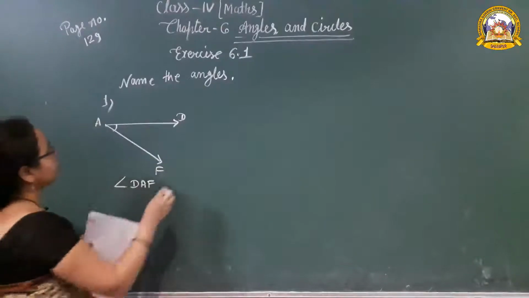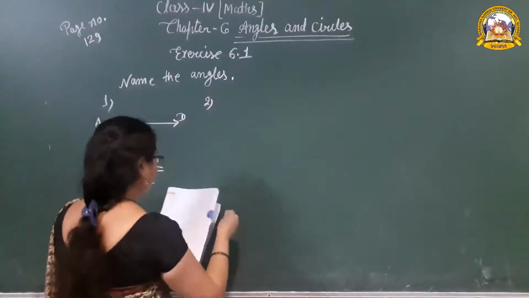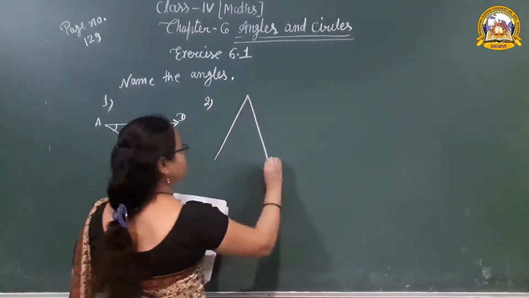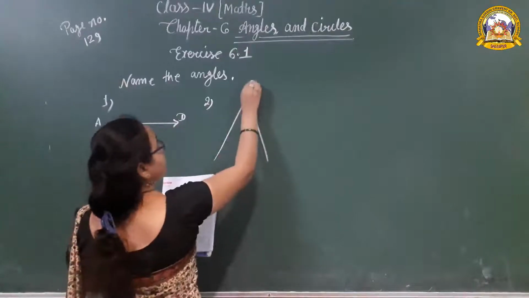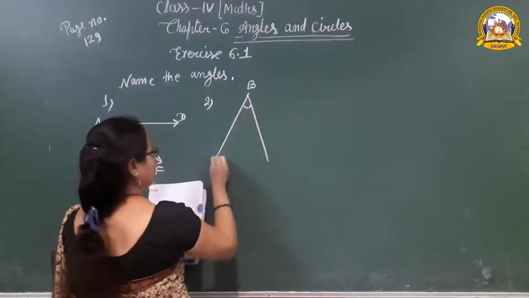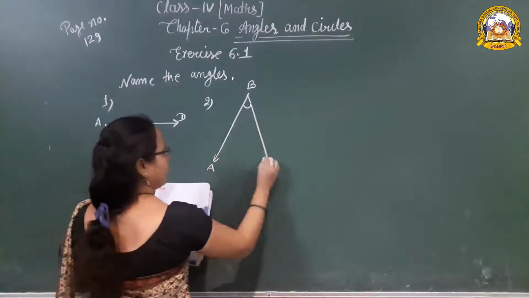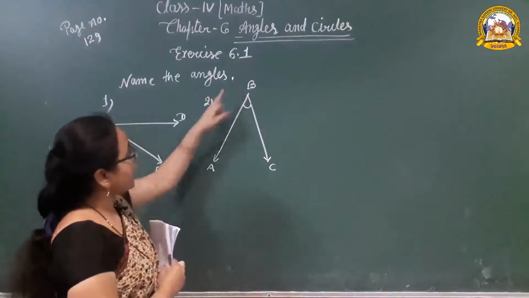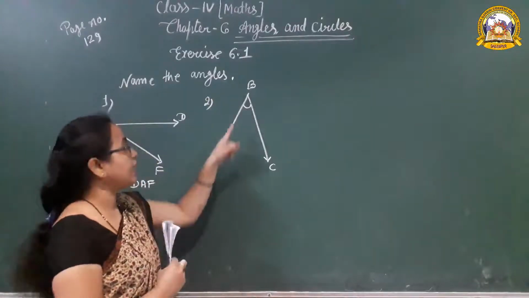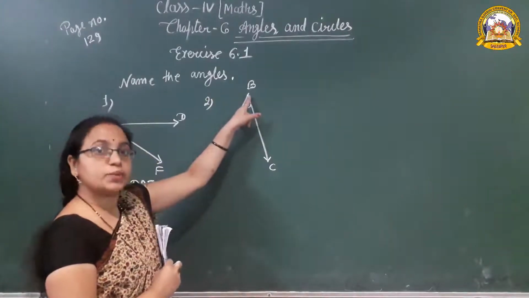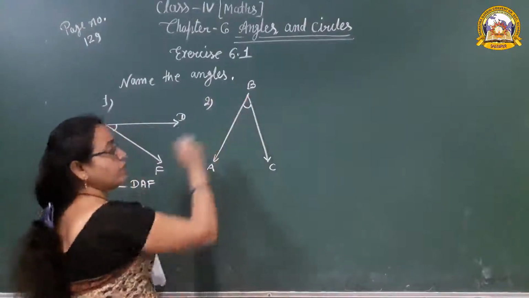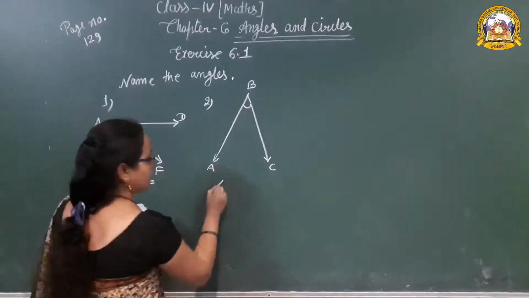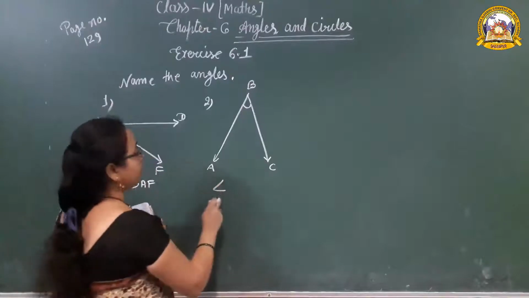Okay. And the second diagram: two rays meet at which point? B, that is the vertex. Two rays BA and BC. Two rays are there meeting at the same point. Which point? B. That is the vertex. Okay. So first show the symbol of the angle.